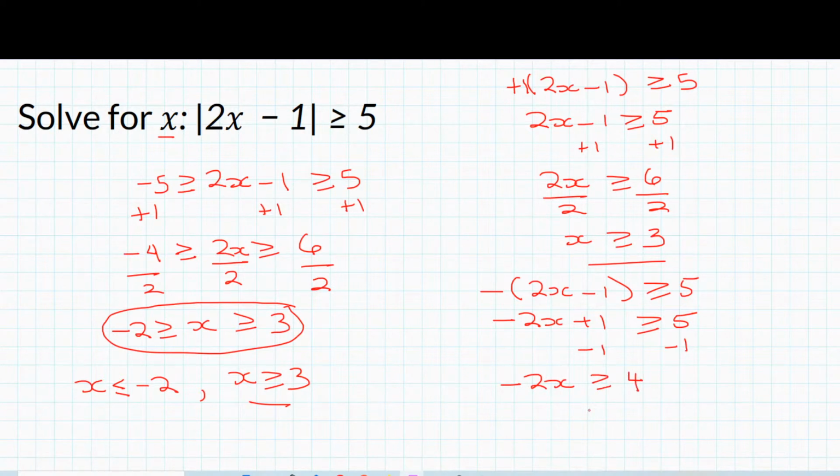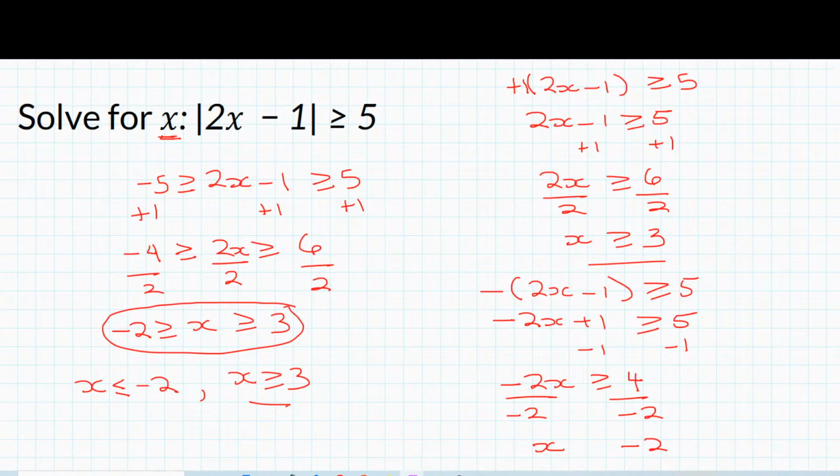Now that you have that, we need to isolate x. Remember, we're solving for x. So we're going to divide both sides by -2. And now what do we have? We have x here, and here we have -2. But here's something that you have to remember.